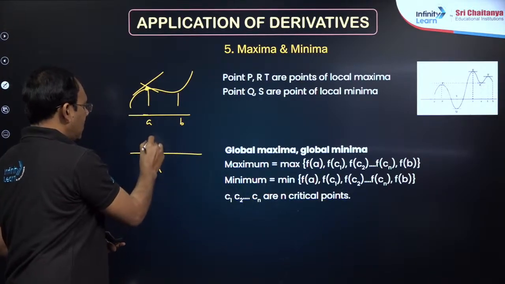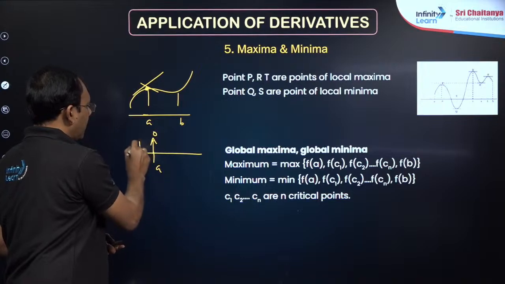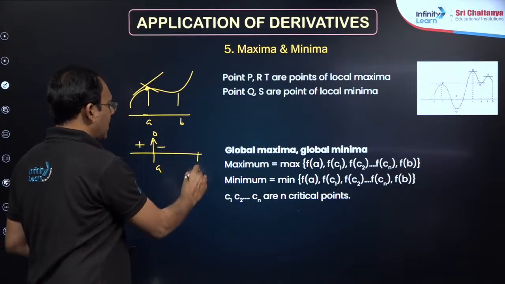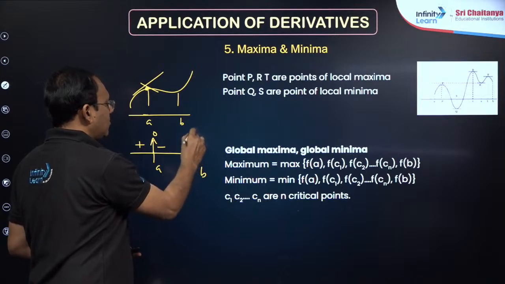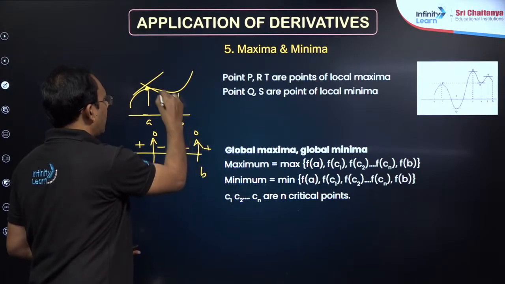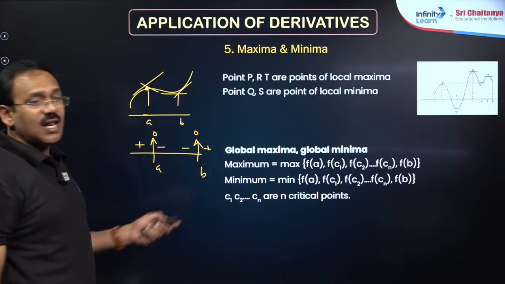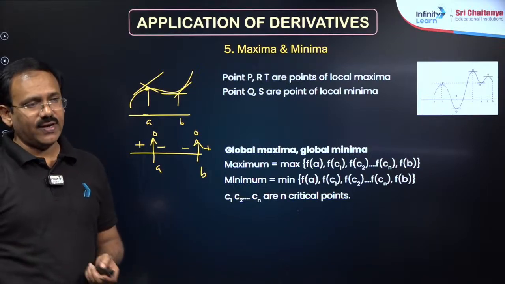So the first derivative becomes 0, and here positive, here negative, it will have local maxima. Suppose at b the first derivative is 0, here negative, here positive, you see it is local minima, my dear friends. So the first derivative test is easy and important, right?